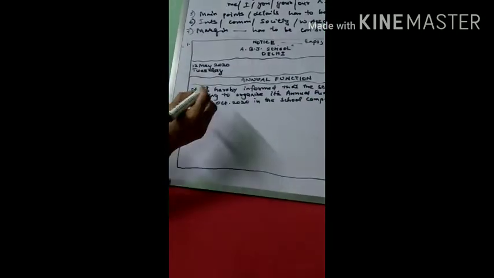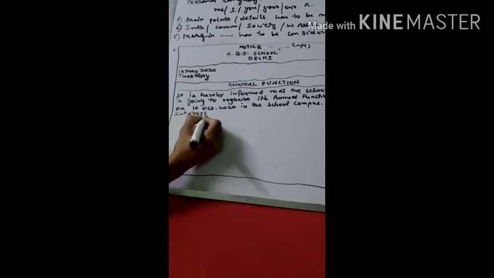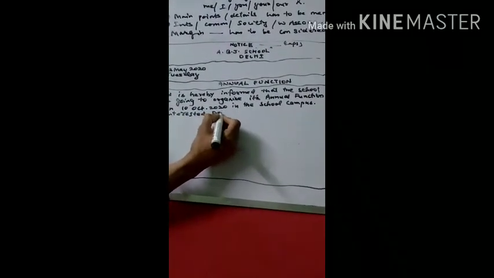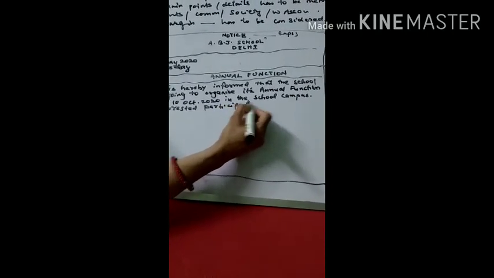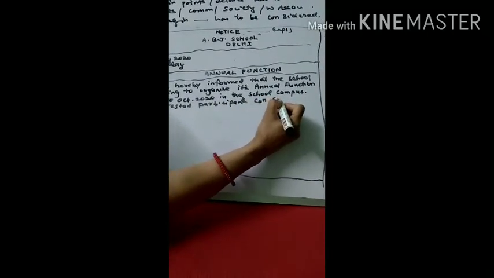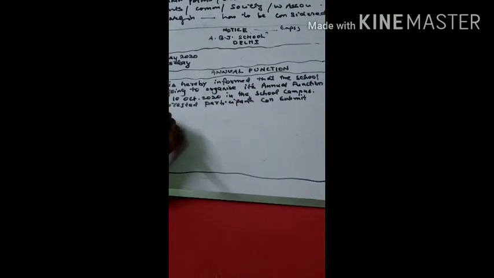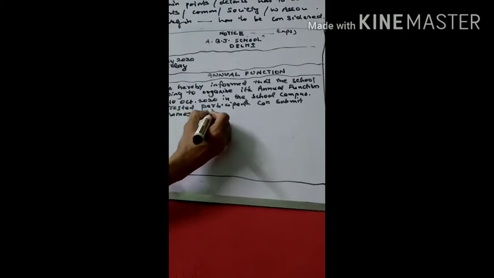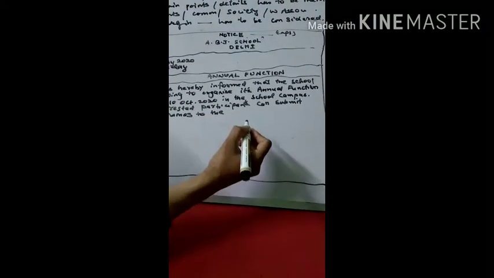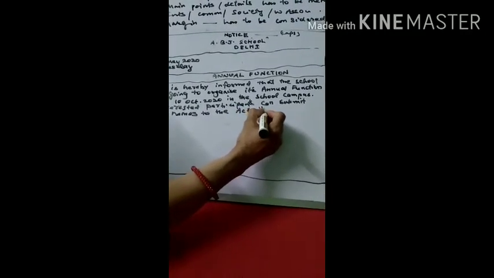After this, you have to write down that interested participants can submit their names to the activity in charge, or whosoever is conducting.